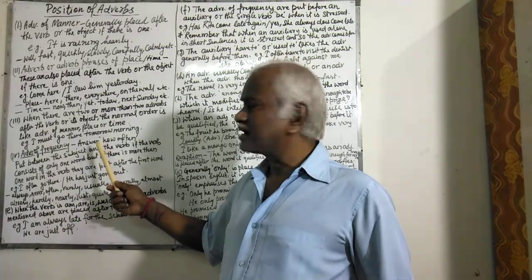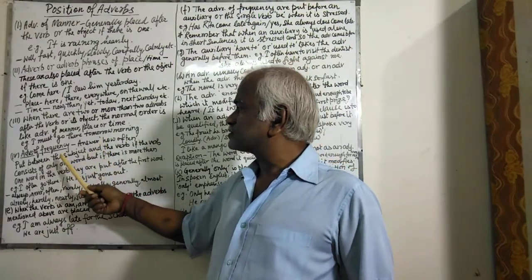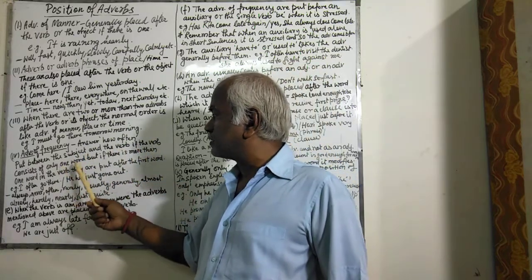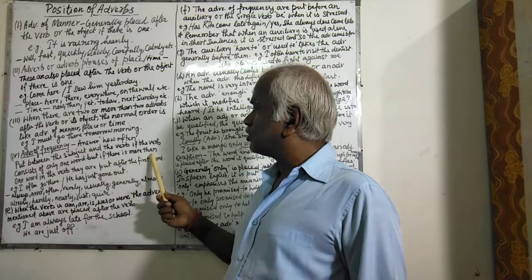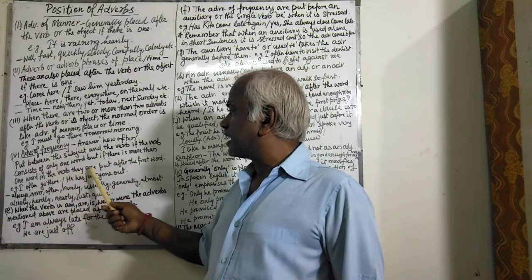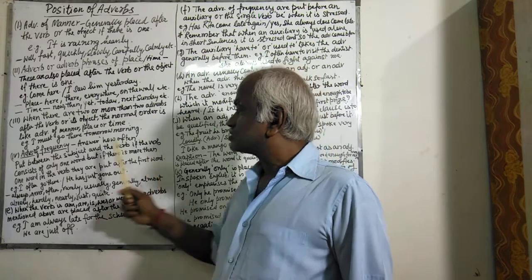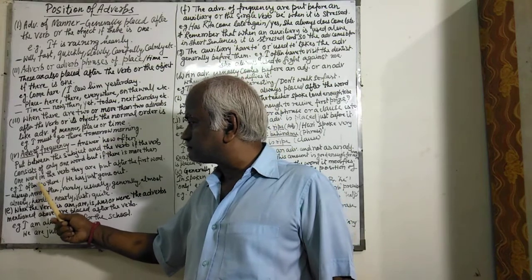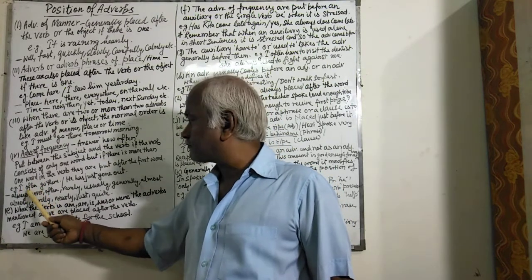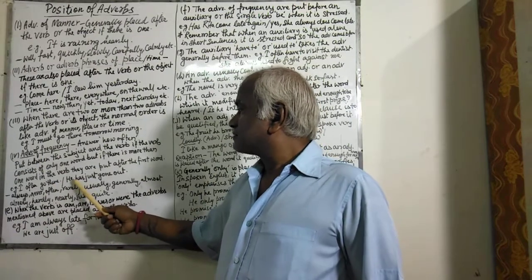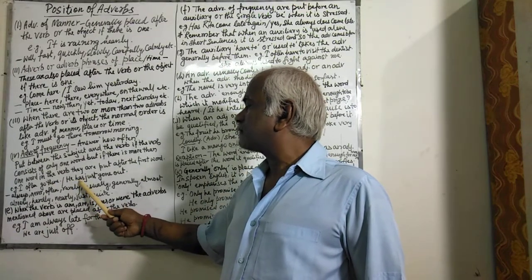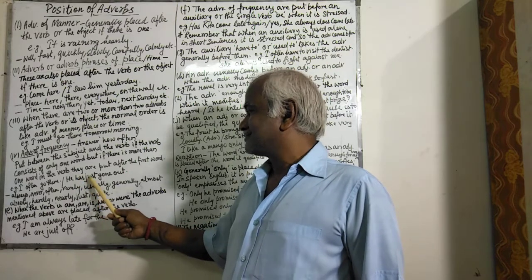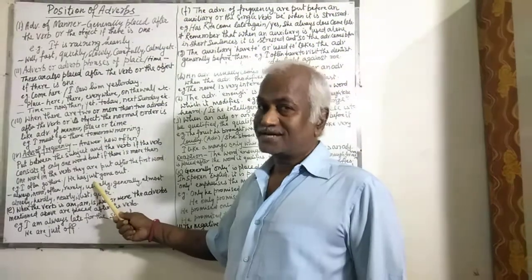Once again, these adverbs are put between the subject and the verb if the verb consists of only one word, but if there is more than one word in the verb, they are put after the first word. So here one word is there, go, so often is placed between subject and verb. Here the verb consists of two words, and so after the first word of the verb we are adding just, an adverb.